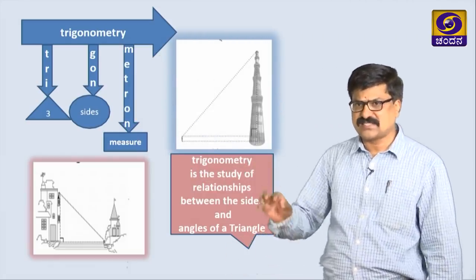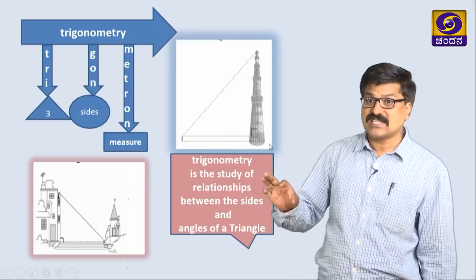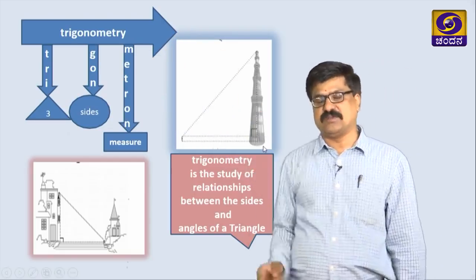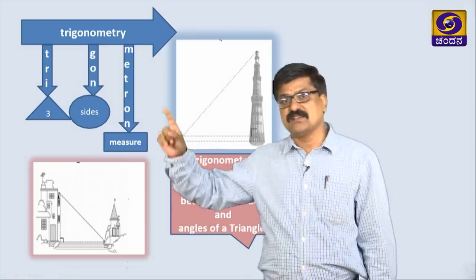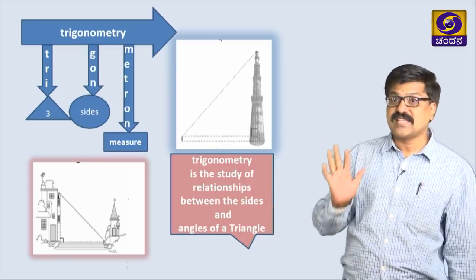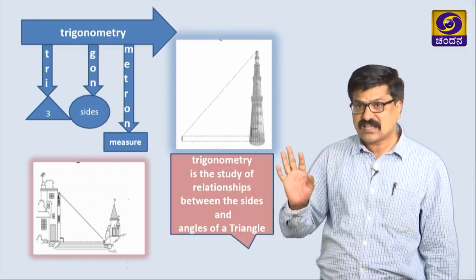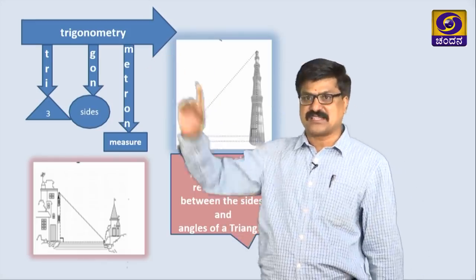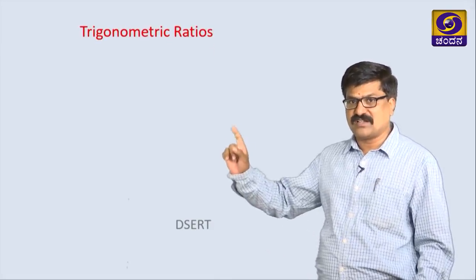In this chapter, we are concentrating on basic ideas related to trigonometry. The first one is, in trigonometry we have six trigonometric ratios. How are we defining the trigonometric ratios? Let us take them one by one. Trigonometric ratios.